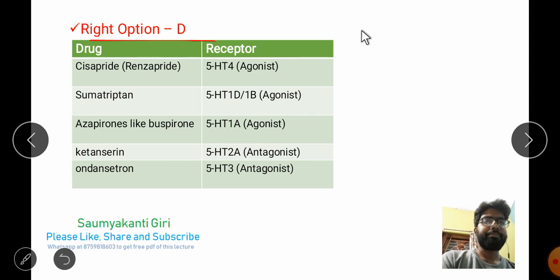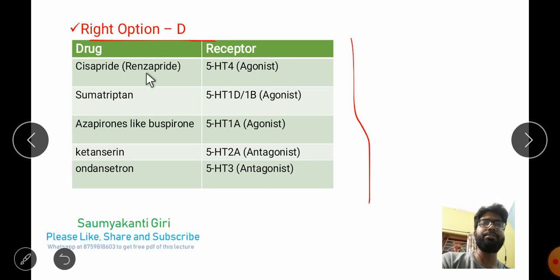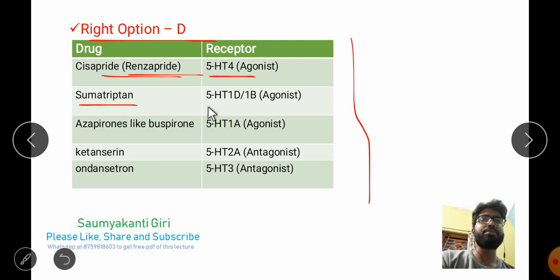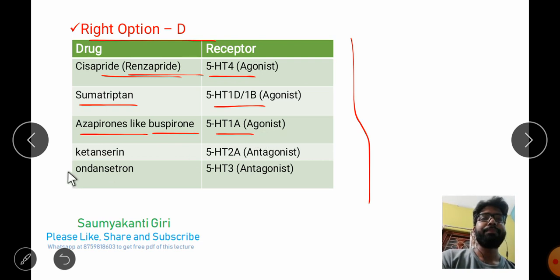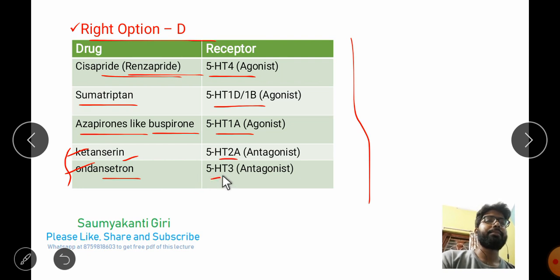Cisapride, like Renzapride, is an agonist at the 5-HT4 receptor. Sumatriptan is an agonist at the 5-HT1D and 1B receptors. Azapirones like buspirone are agonists at 5-HT1A. Ketanserin and ondansetron are antagonists: ketanserin is an antagonist at the 5-HT2A receptor and ondansetron is an antagonist at the 5-HT3 receptor.